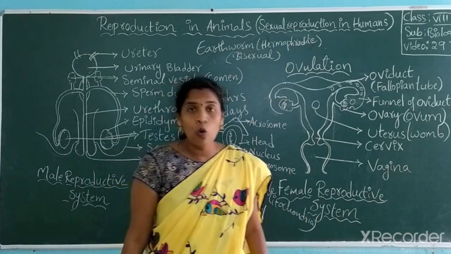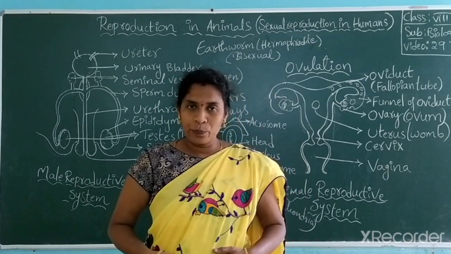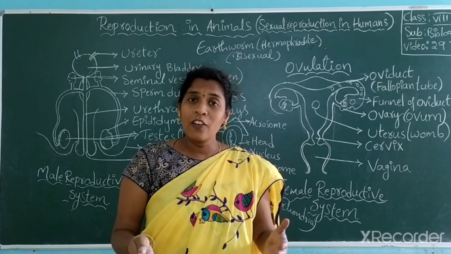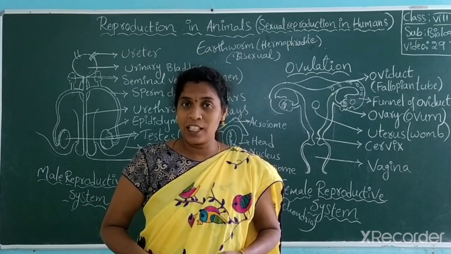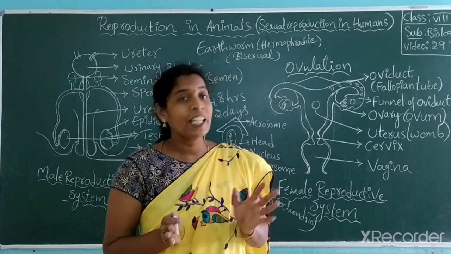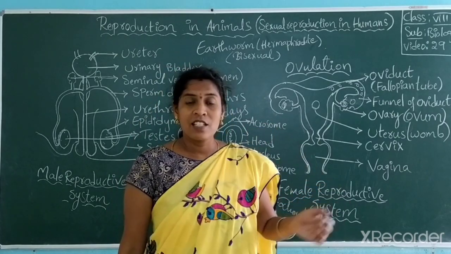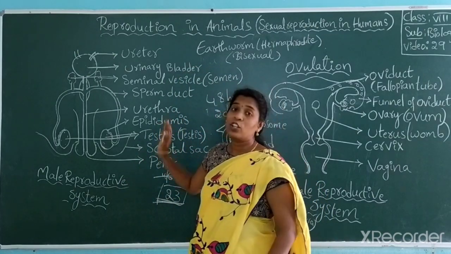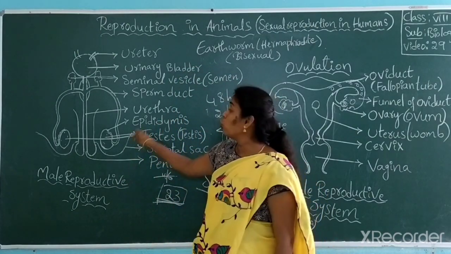It's also called the womb, the mother's womb. It's also known as Garbhasanchi, where we actually develop in the mother's body. That is the part called the womb. Got it? It is also known as the uterus. The uterus is different from the urethra. Don't get confused.